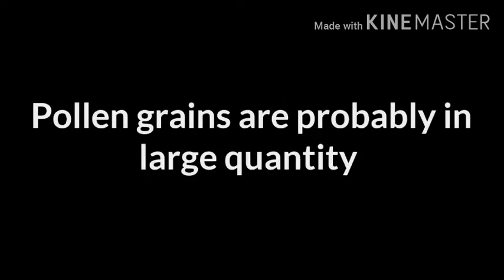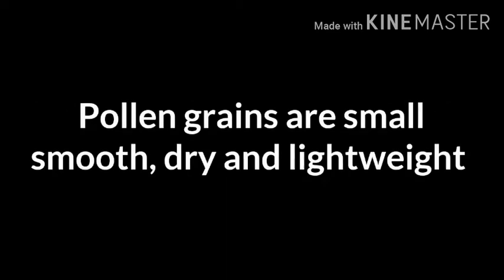They are colorless, without nectar and scent. It means honey, fragrance, odor is not present. Pollen grains are produced in large quantity. All the pollen grains are small, smooth, dry and light in weight.